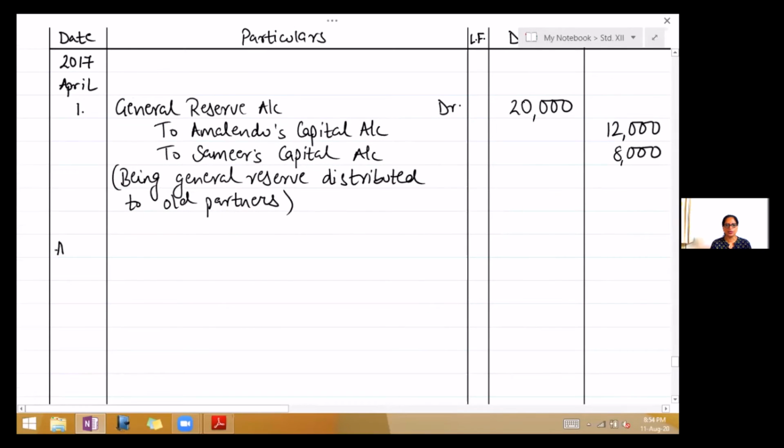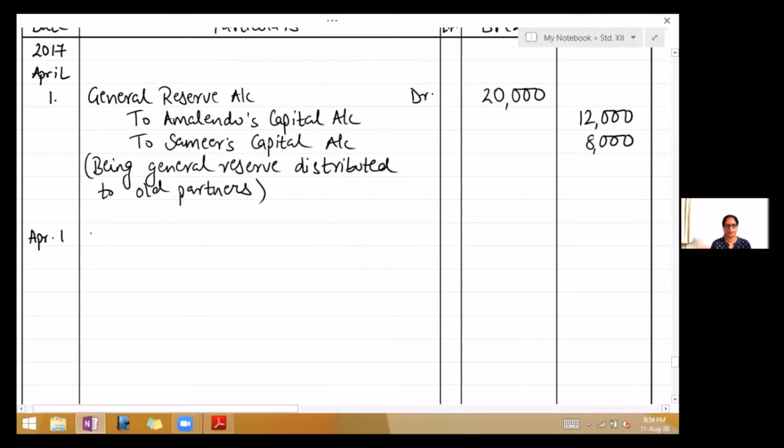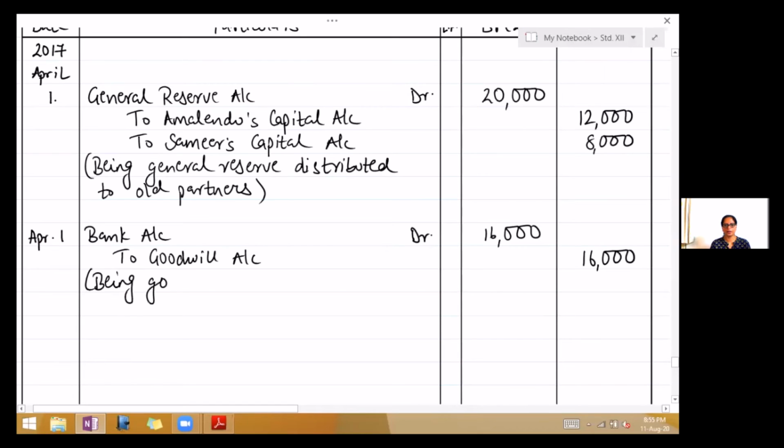When he brings in goodwill, the entry will be bank account debit 16,000 to goodwill account 16,000, being goodwill brought in by new partner.